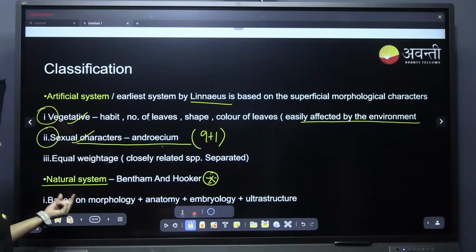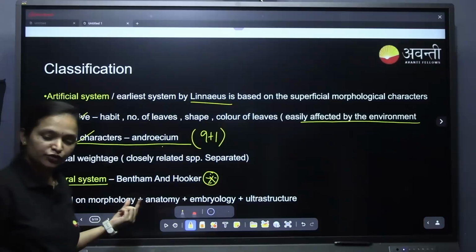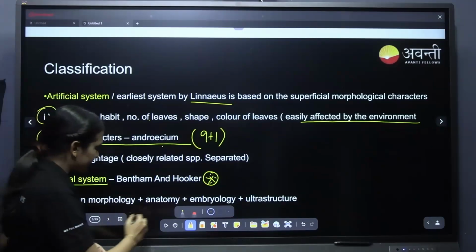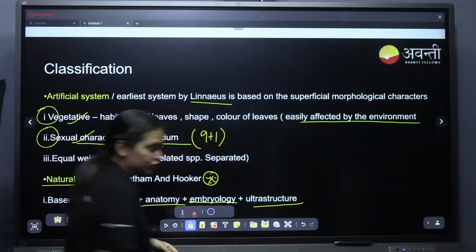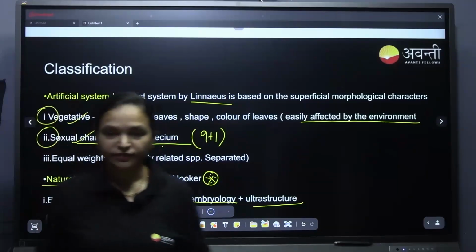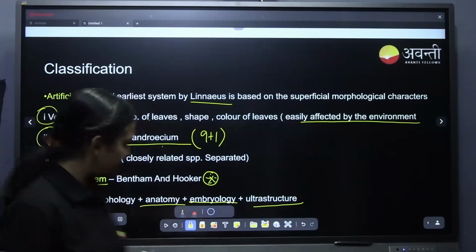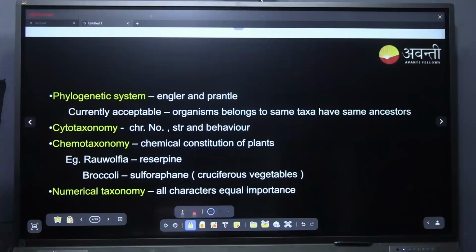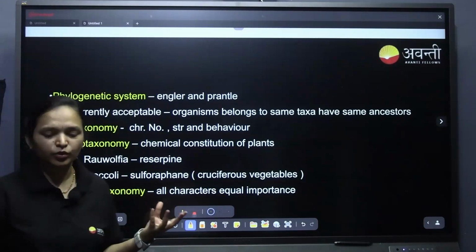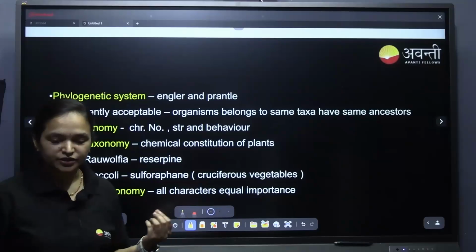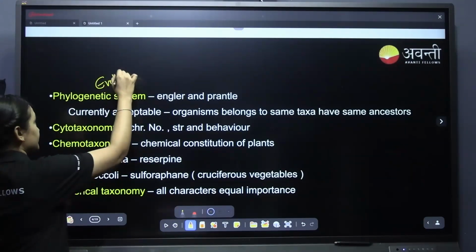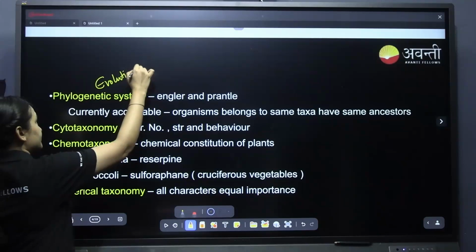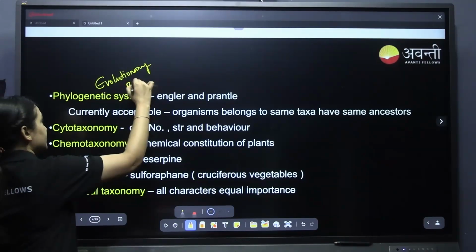What they did, they definitely considered the morphological characteristics. Along with the morphological characteristics, they considered anatomical, embryological and ultrastructure of the cell also. Okay, ultrastructure of the cell. The next type of classification was phylogenetic. What do you mean by phylogenetic? You already know what is phylogenetic, right? Phylogenetic means evolutionary relationship.